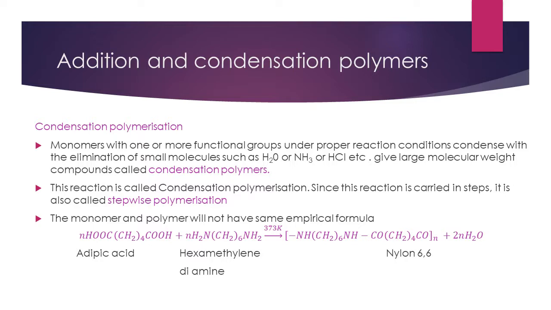Since this reaction is carried out in steps, it is also called stepwise polymerization or condensation polymerization. The monomer and the polymer will not have the same empirical formula here. Example: adipic acid condenses with hexamethylene diamine to form nylon 6,6, a polymer. This is an example of a condensation polymerization reaction where a water molecule is eliminated during the reaction.